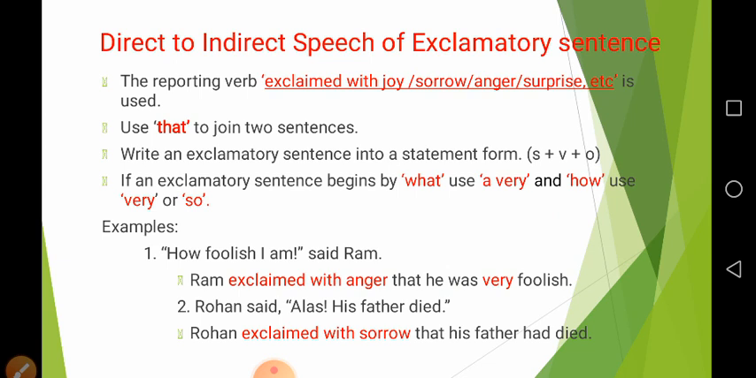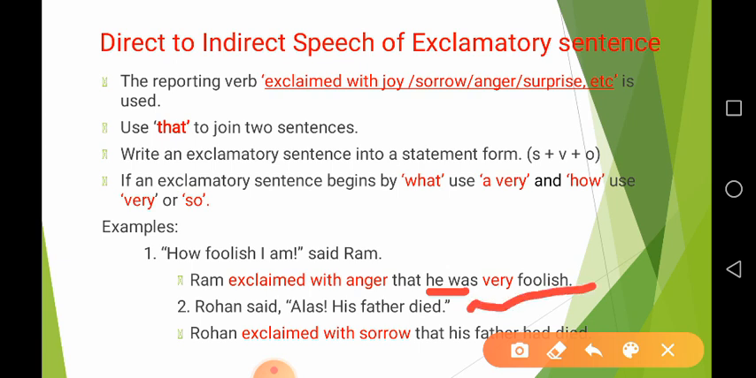So the answer is, how foolish I am, said Ram. And indirect speech of such sentences, Ram exclaimed with anger. So we use the reporting verb exclaimed instead of said, and because it is emotion of anger, we have written exclaimed with anger. Then we have used the word that to connect two sentences, and then subject, verb and object, that is a statement form. We have done changes in tense. So am turns into was. So your sentence is Ram exclaimed with anger that he was very foolish.